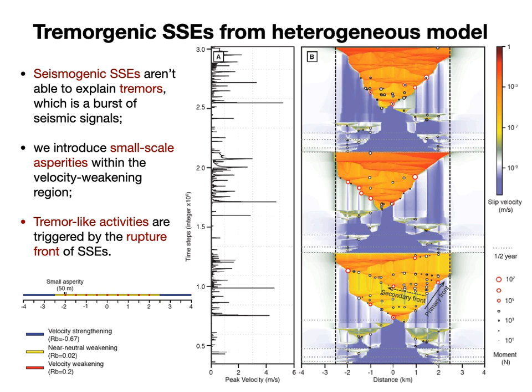However, the seismogenic slow slip events aren't able to explain tremors, as tremor phenomena is a specific seismic behavior, which is a burst of seismic signals. So we design a heterogeneous model with small-scale velocity weakening asperities within the near-neutral region. And this model is able to generate clusters of rupture velocity peaks, which is similar to observed tremors, as figure A shows here.